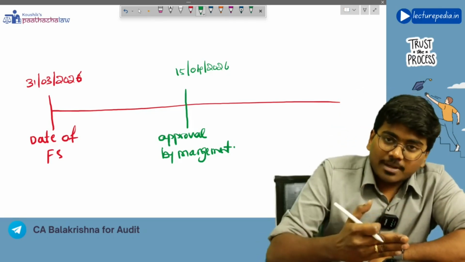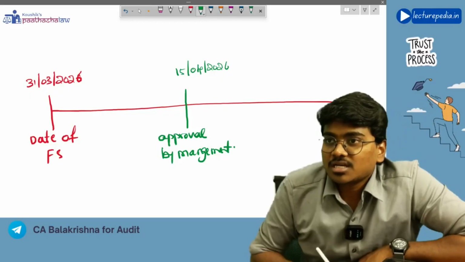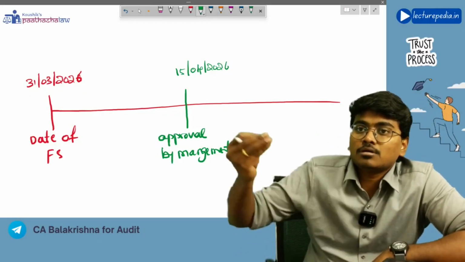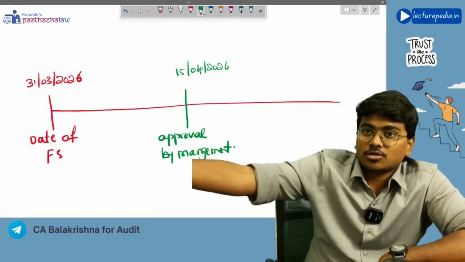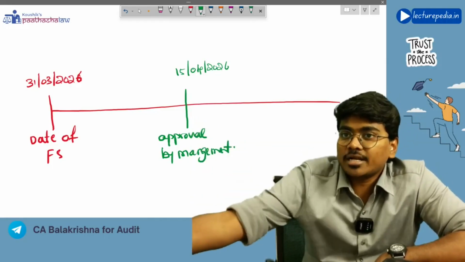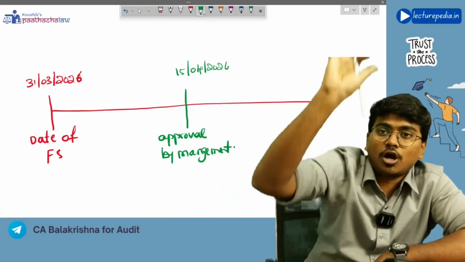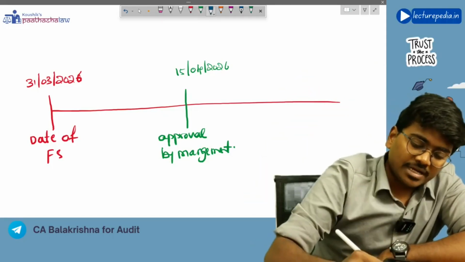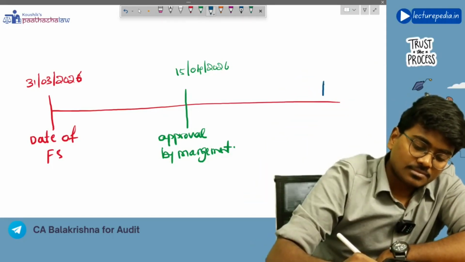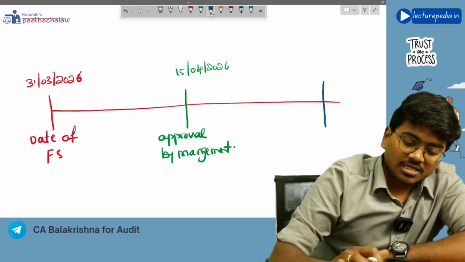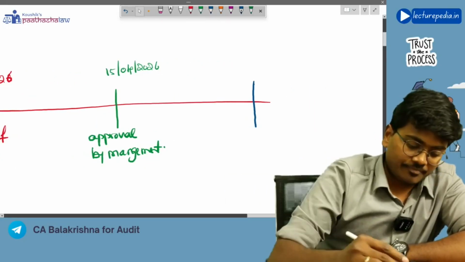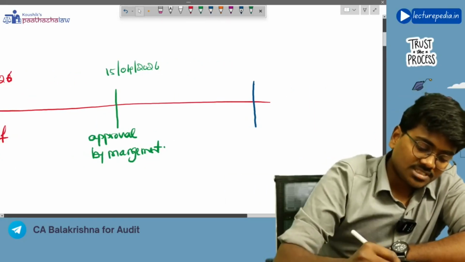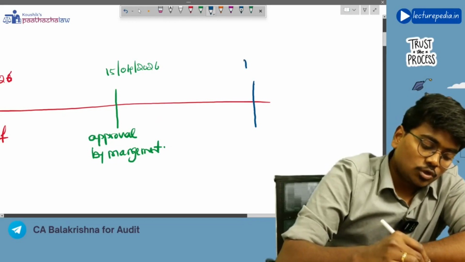And after management approves the financial statements, they will be given to whom? To the auditor, so that the auditor will conduct the audit and give the audit report. So let's say the auditor has completed his audit and given his audit report on some 20 May.